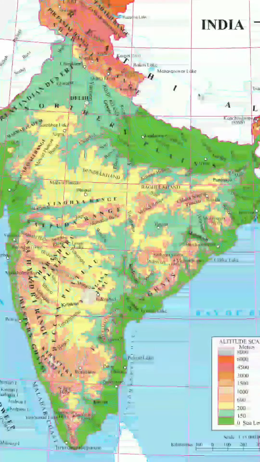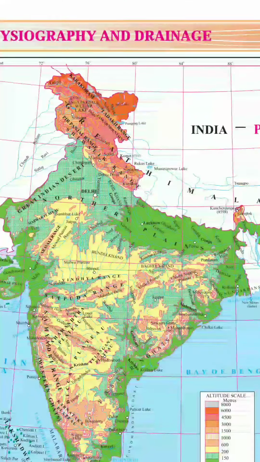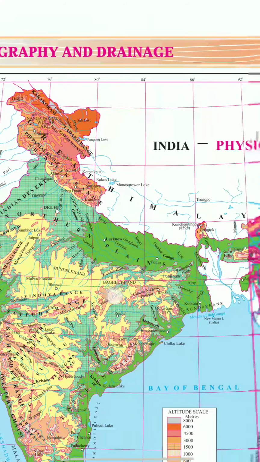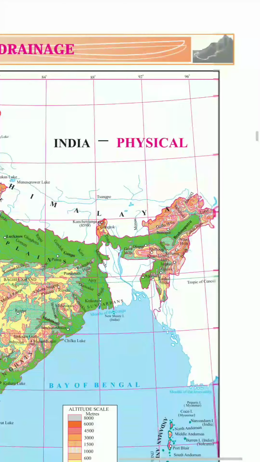So this is what the physiography of India. Okay, so here is that reddish section, that is the Himalaya section. Himalaya having the two parts. One is the western Himalaya and here is the eastern Himalaya.